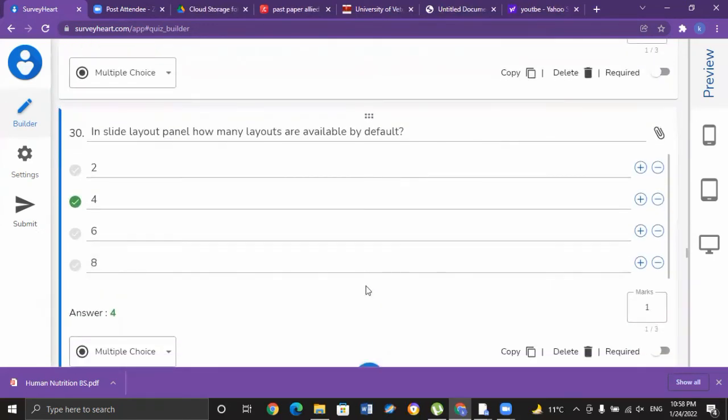In the slide layout panel, how many layouts are available by default? In MS PowerPoint 2003 or an earlier version, there are 4 layouts available by default. In MS PowerPoint 2007 and higher versions, there are 9 layouts available. When we talk about PowerPoint 2003, the layouts available by default are 4. That is option B for MCQ number 30.